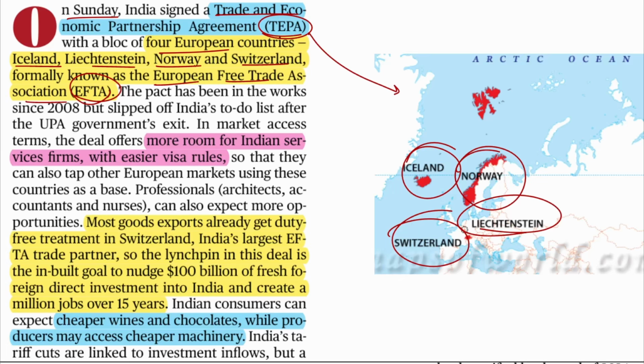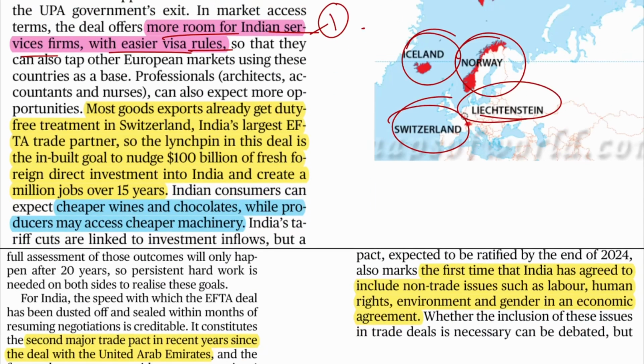Now let us talk about the highlights of this news, which we must know. This provides more room for Indian servicing firms via easier visa rules. So this is the first benefit for us. Second thing is that most goods exports already get duty free treatment in Switzerland, India's largest EFTA trade partner. So which is the largest EFTA trade partner? Switzerland. Alright, please remember this fact.